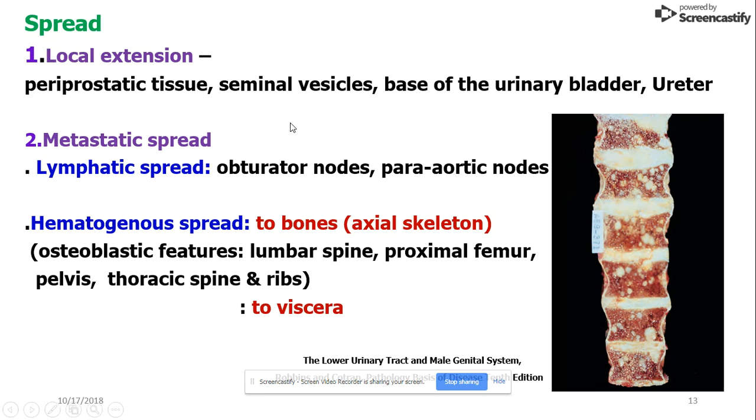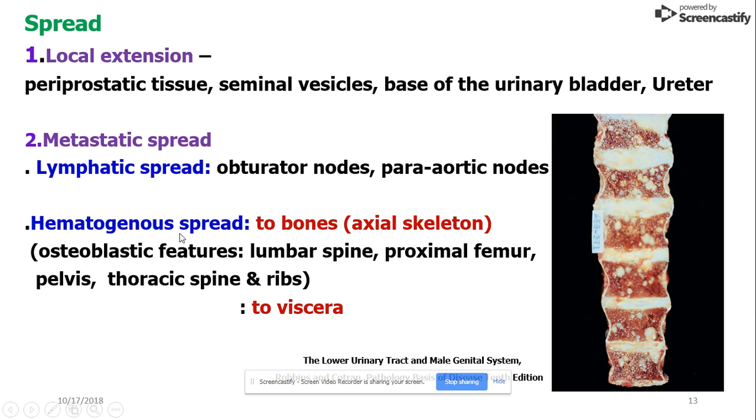Regarding the spread, there is local spread and metastatic spread. By local spread, cancer cells reach the periprostatic tissue, seminal vesicles, base of the urinary bladder, and ureter. In metastatic spread, cancer cells reach the obturator nodes and para-aortic nodes via lymphatic spread.